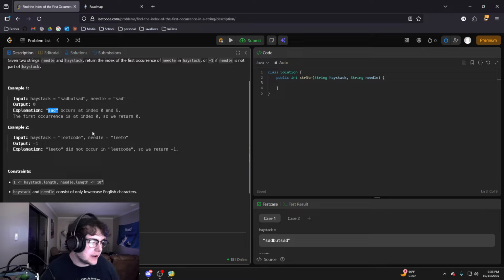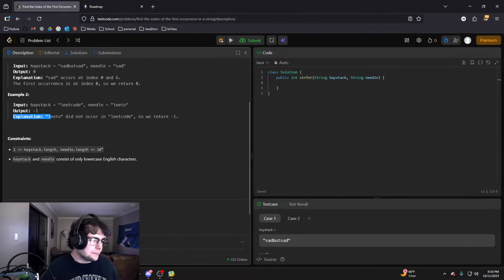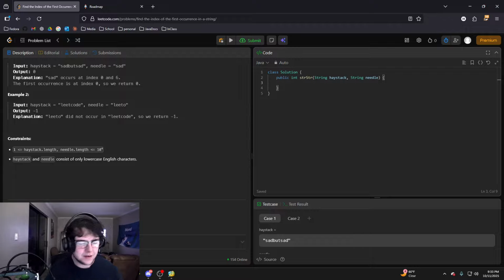Example 2 is "leetcode", and we need to find "leeto". So we'll check "leet", and then if the "o" doesn't occur, we'll return -1. Haystack and needle consist of only lowercase English letters, so we don't have to deal with any other weird values, but that shouldn't matter unless it specifies that we only need to find lowercase letters.